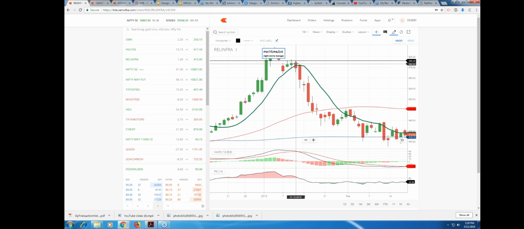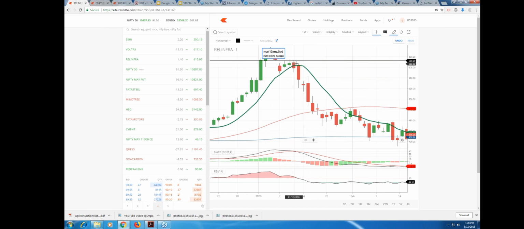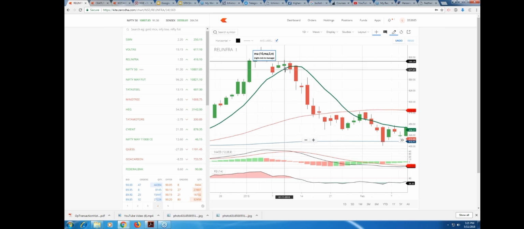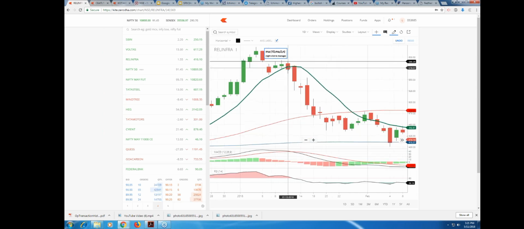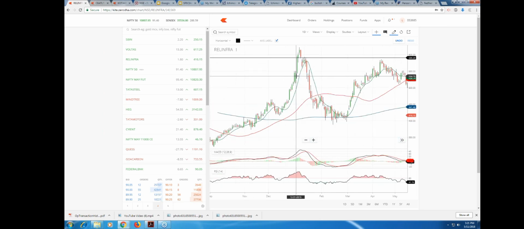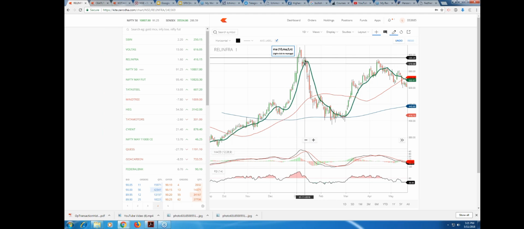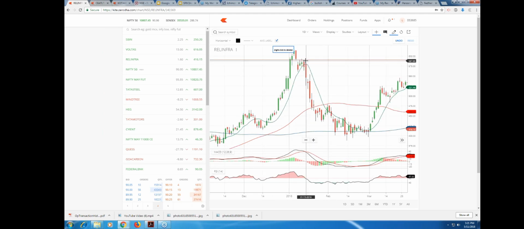This candle of 12th of January 2016 is our entry point for the sell side trade, right? And see how beautifully the trade has come down. From what value? From the value of 590, it has come down to a value of 411, right? It's a huge amount of profit that you have.